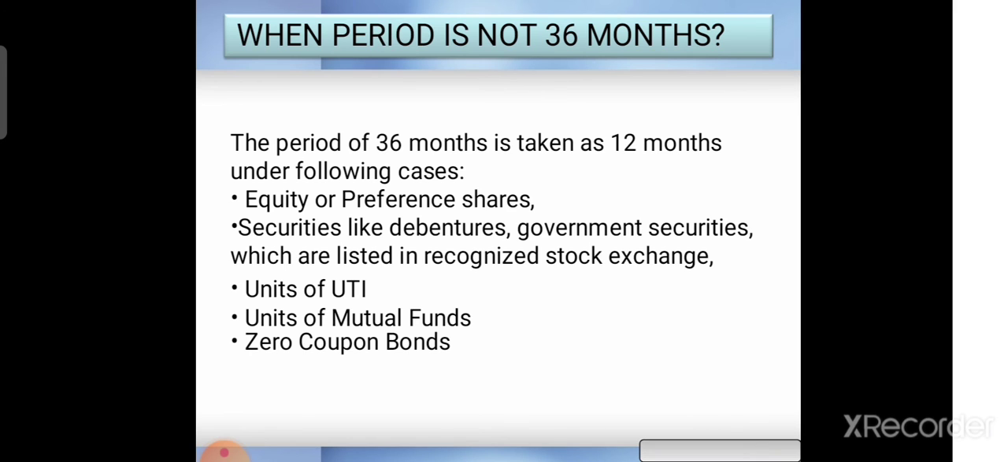Similarly, securities like debentures, government securities listed on a recognized stock exchange, units of UTI, units of mutual funds, and zero coupon bonds. So any kind of investment, whether debentures, government securities, UTI or mutual funds, all these are taken with 12 months as the base period.